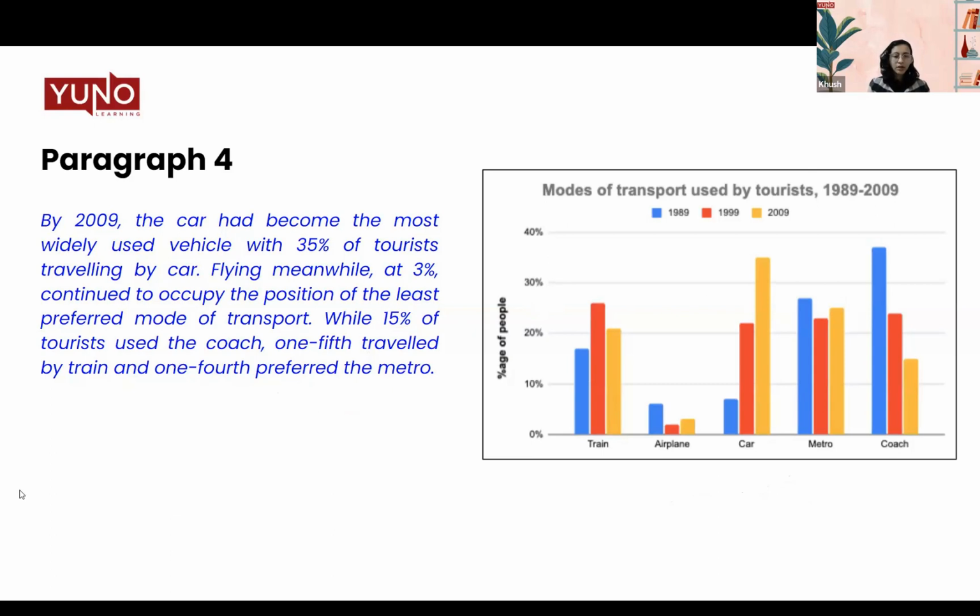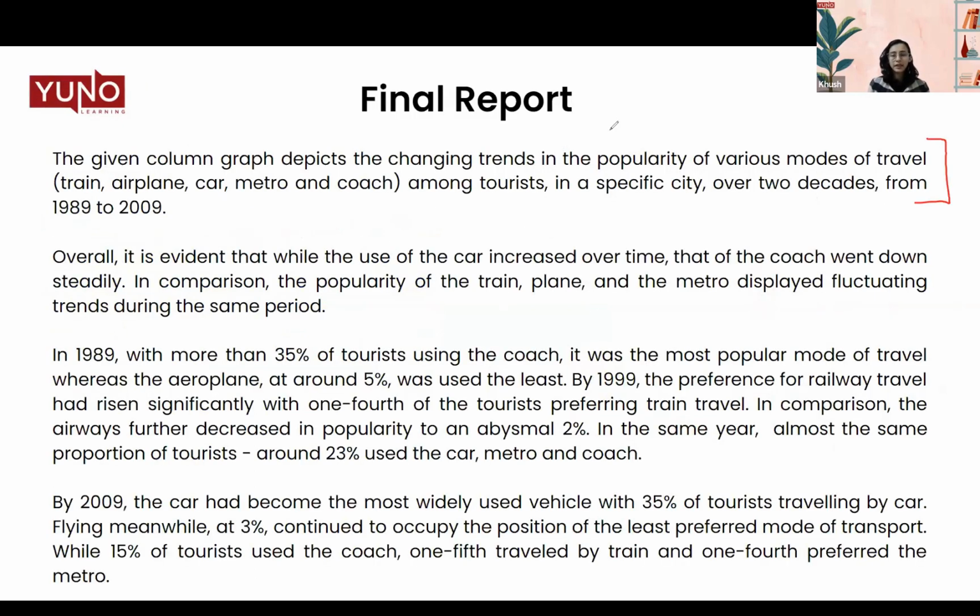Now let's have a look at the complete answer. What is the structure that we followed here? First, we paraphrase the question. We mentioned all the details, what the data is. You can also mention that the data is given in percentage if you want. Then we mentioned the overall, the highlights that are happening in the chart. Then we had body paragraph 1 and body paragraph 2.